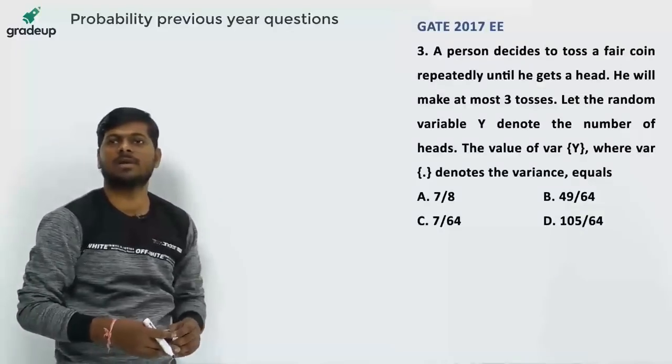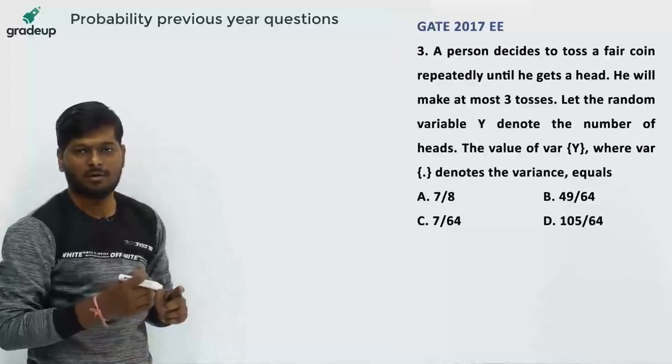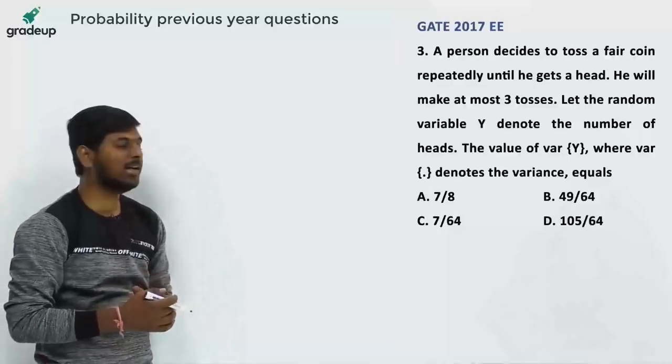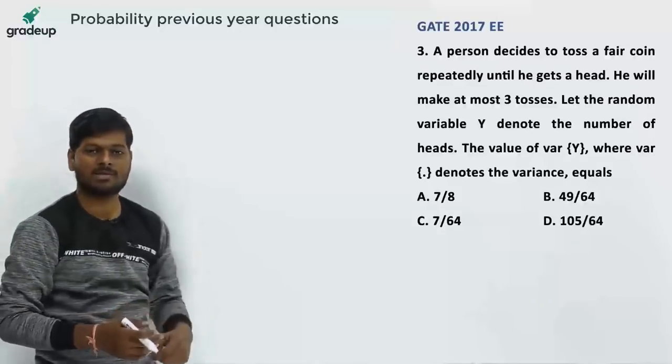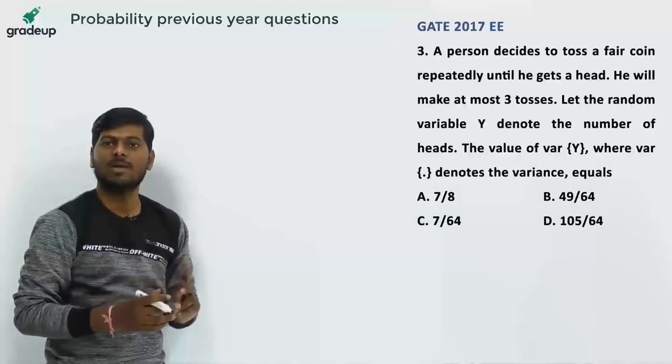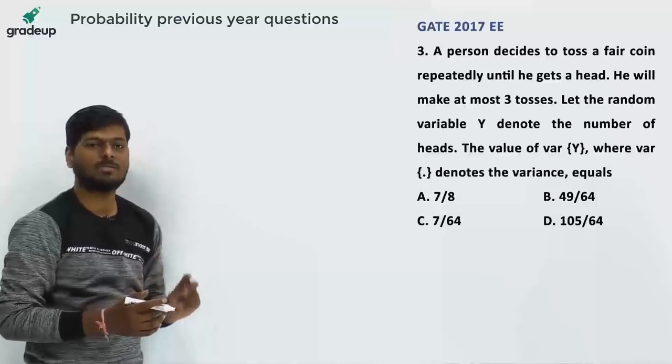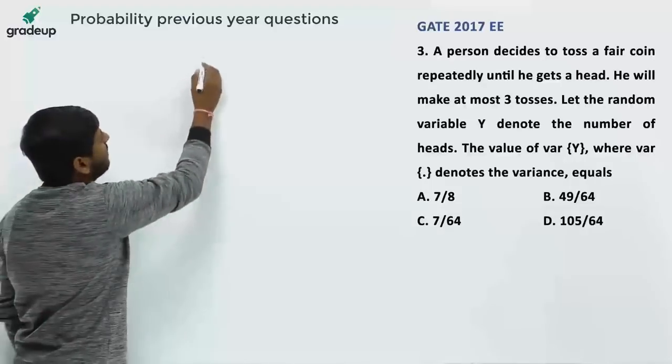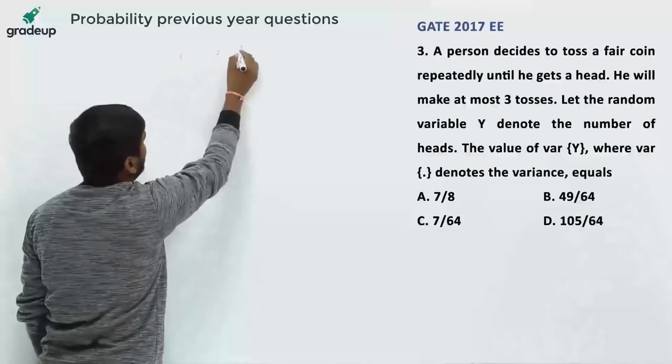Third question is, a person decides to toss a fair coin repeatedly until he gets a head. So a person is throwing a coin until he gets a head, only till then. He will make at most 3 tosses. So he is making only 3 tosses. After that he is not trying. So there are only 3 tosses, 1, 2 and 3.